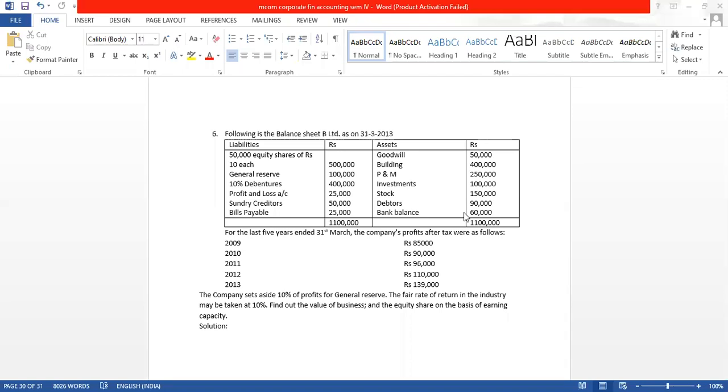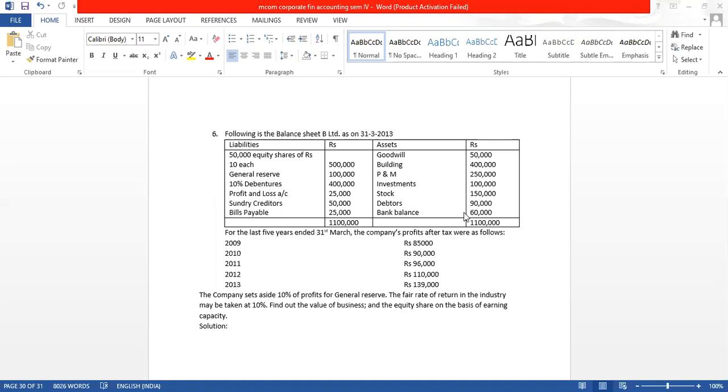What have they asked us to find out? We have to find out the value of business, and we have to find the value of equity share on the basis of earning capacity method, which is a part of yield method. So in the yield method, we have to find out the value of equity share, and we will have to find out the value of business.